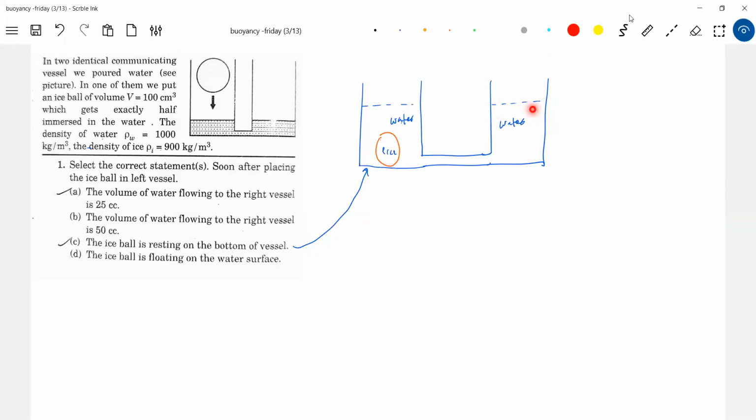I think you have to be very careful. You can't just stick to the formula. You should have verified. When it is in equilibrium, if the conditions were like this, the buoyant force will be balanced by the weight of the solid. But here, what is the condition arising? Strictly, the buoyant force is less than the weight of the solid. So what should happen to this ice ball? It will go and settle at the bottom.